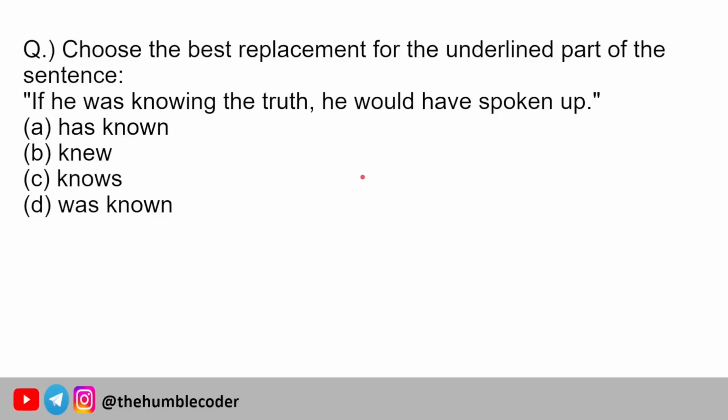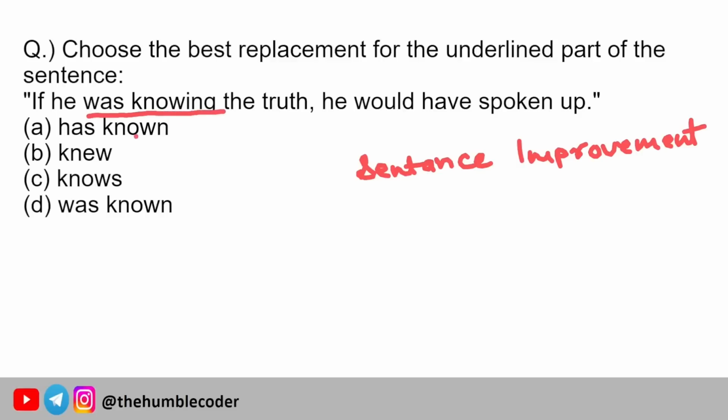So this type of topic is called sentence improvement. Sentence improvement is the topic, and let's read the statement once again. If he was knowing the truth he would have spoken up. So was knowing is not the correct sentence. So now we have to figure out which option was knowing should be replaced with.